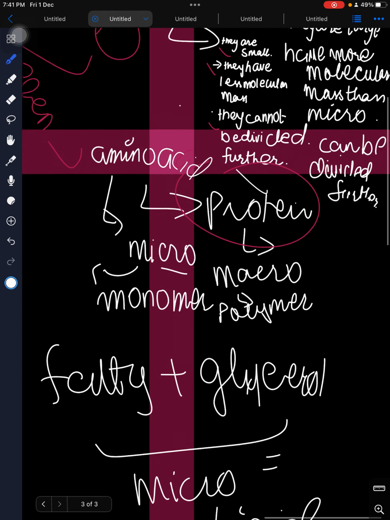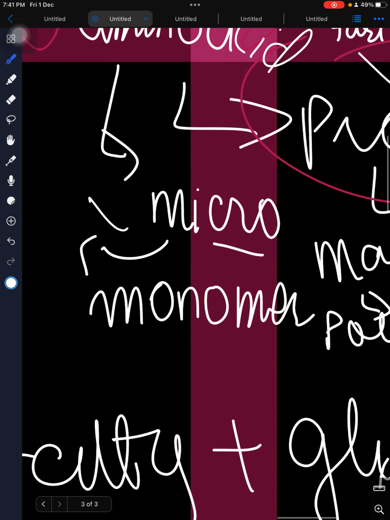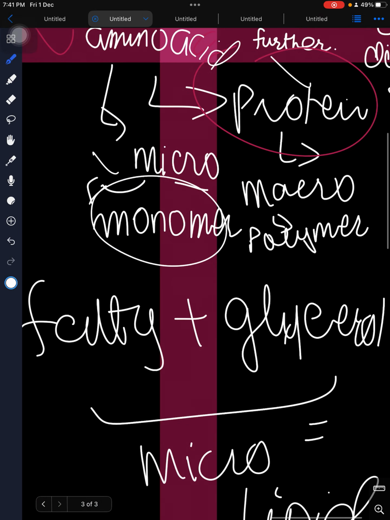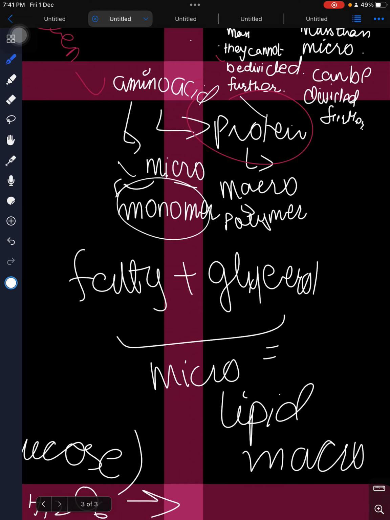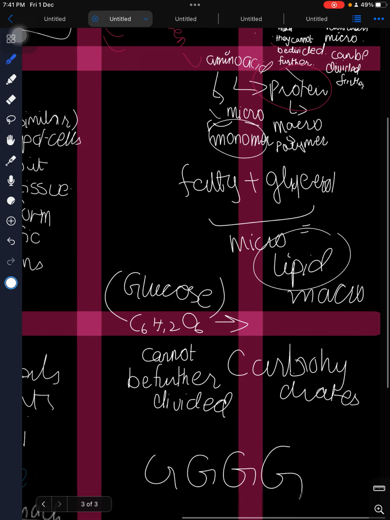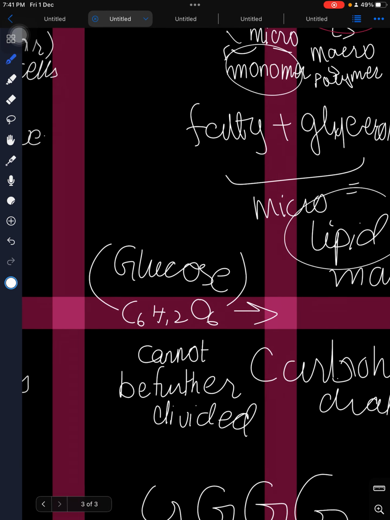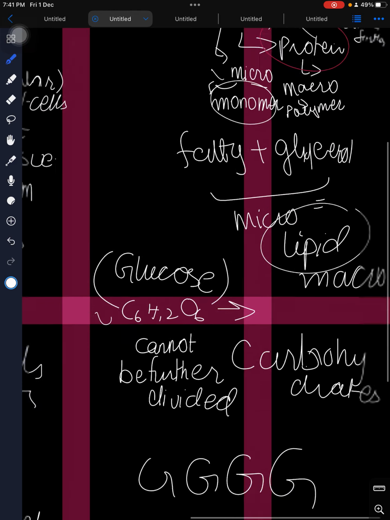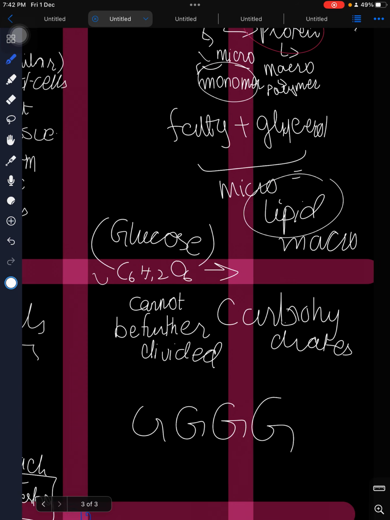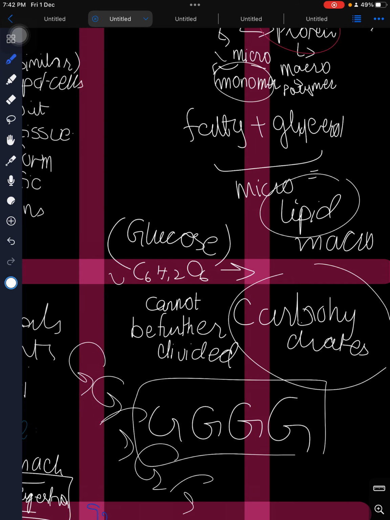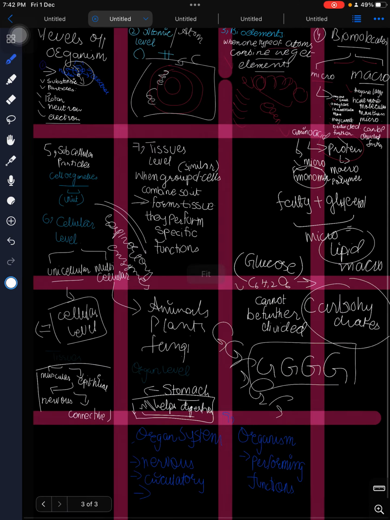Moreover, the micro is also known as monomer, and the macro is also known as polymer. For instance, fatty acid plus glycerol gives us lipid, which is a macro. Glucose, C6H12O6, cannot be divided further. A chain of glucose, one glucose after another, gives us carbohydrates. So this was the story.